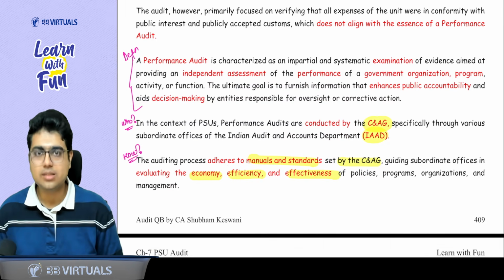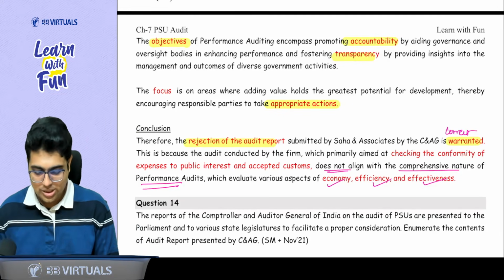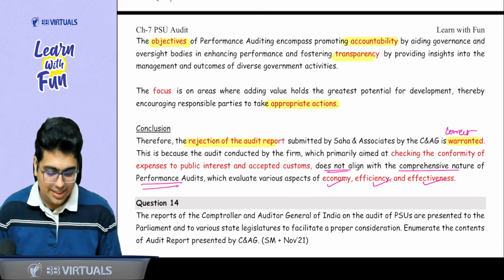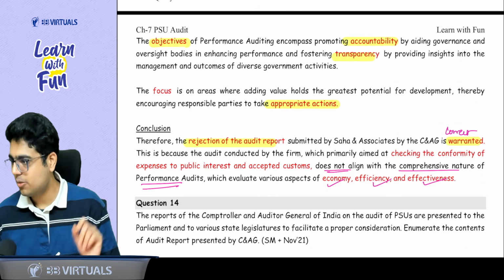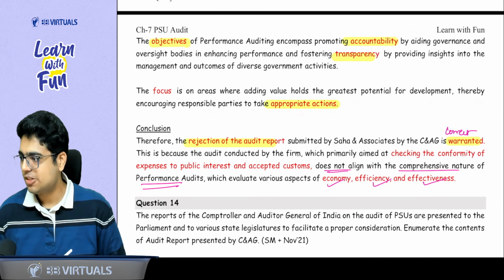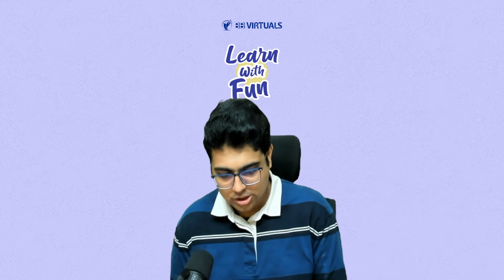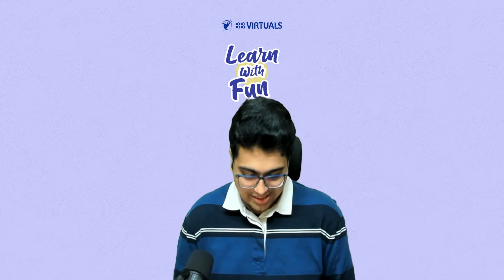Write these points. Then, sir, after you have written these points, directly give the conclusion that rejection of the audit report by CNAG is correct. He should have checked the economy, efficiency, effectiveness, and what he did was not performance audit, because performance audit requires checking of economy, efficiency, and effectiveness. You got the point or not? Yes, sir.